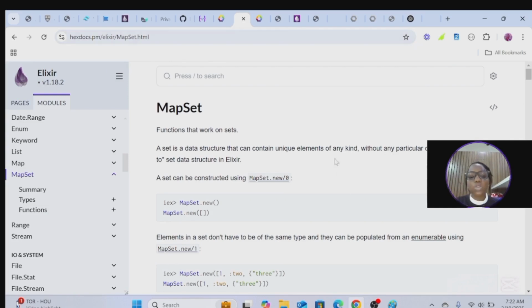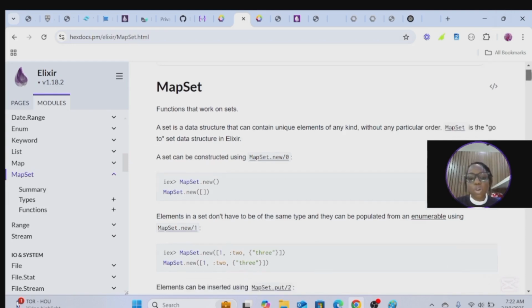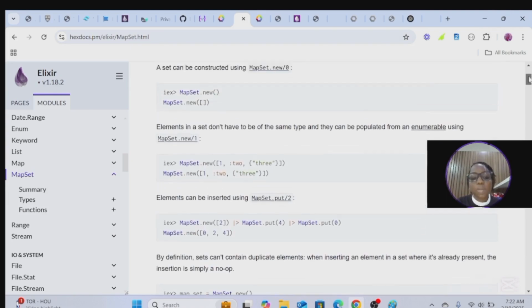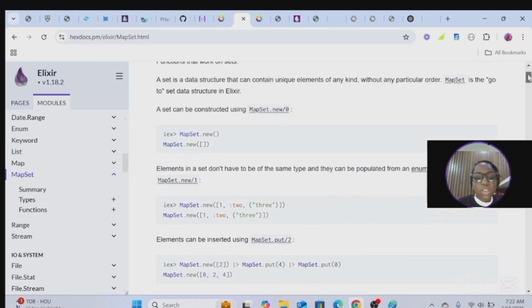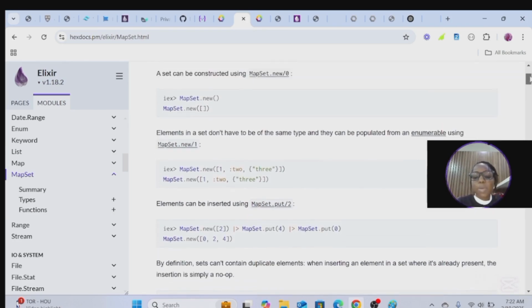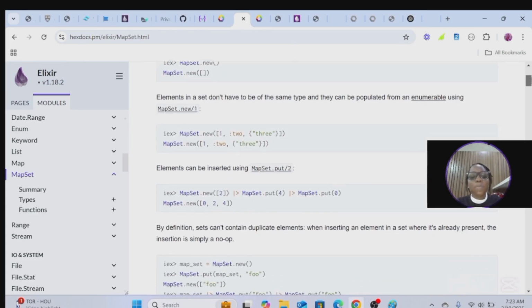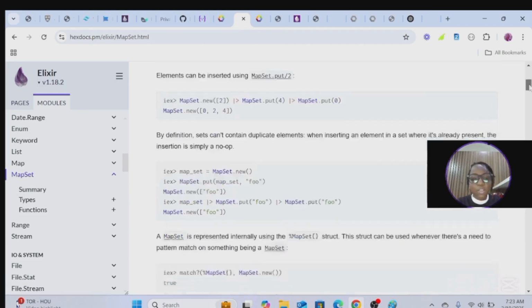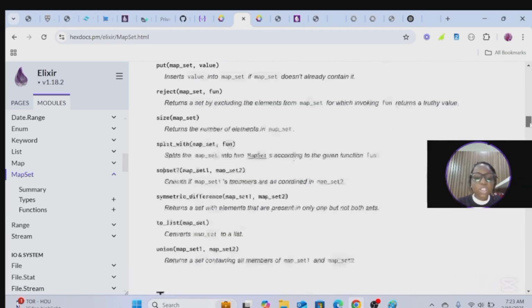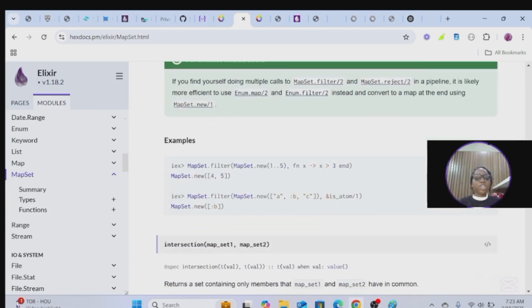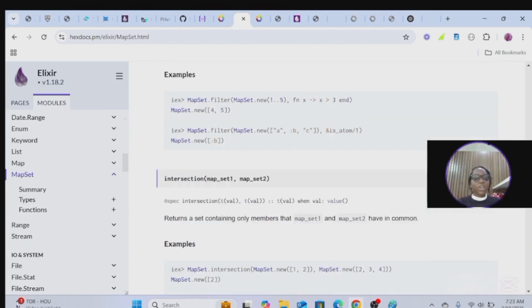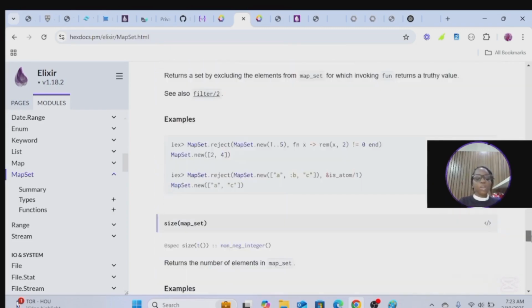So a MapSet is the go-to set data structure in Elixir, and we use MapSet.new to create a MapSet. Elements in a set don't have to be the same, and they can be populated from an enumerable using MapSet.new. So you see, they don't have to be the same data type, and you can use MapSet.put to insert data. When you go through all this, you become familiarized with it, and this is similar to what I was doing in secondary school,